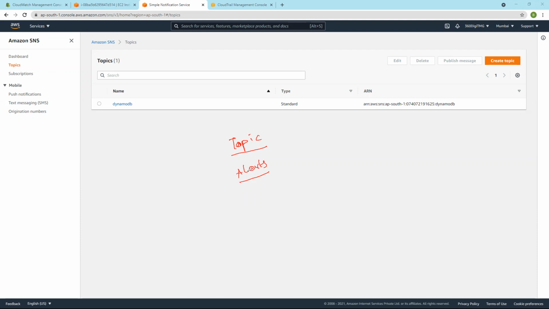And now I'll add a subscriber to this alert. Like how you subscribe to a YouTube channel, subscription. If you take a subscription of a magazine, whenever a new edition is there, you'll get that. If you subscribe to a YouTube channel, when there is a new video or something like that, you'll get a notification or you'll get it in recommendation. All these things will happen. The same, we will create alert and we will add a subscription.